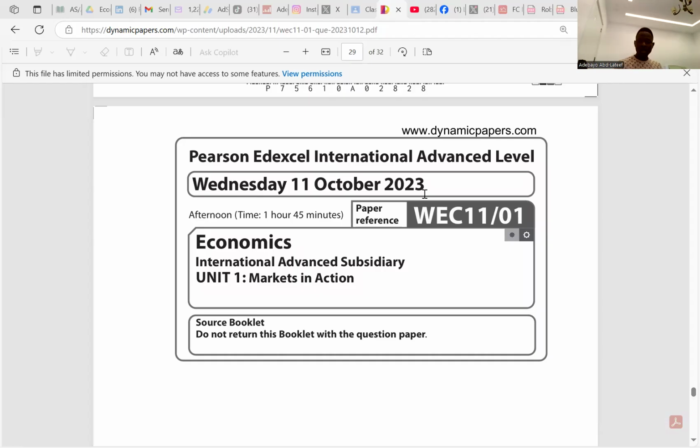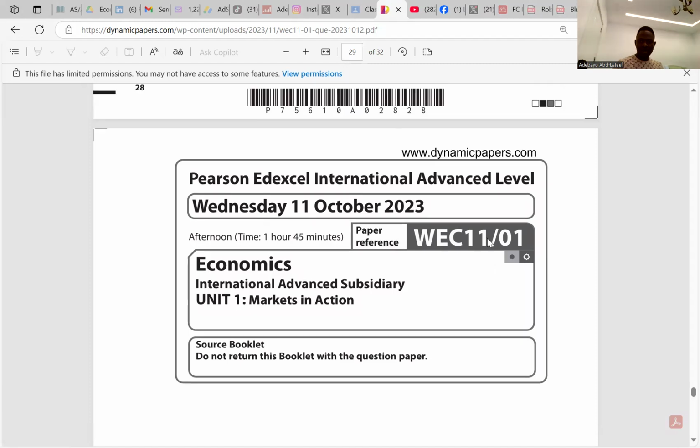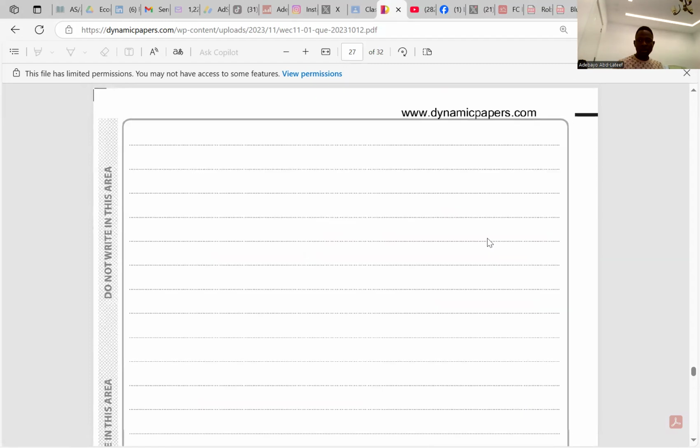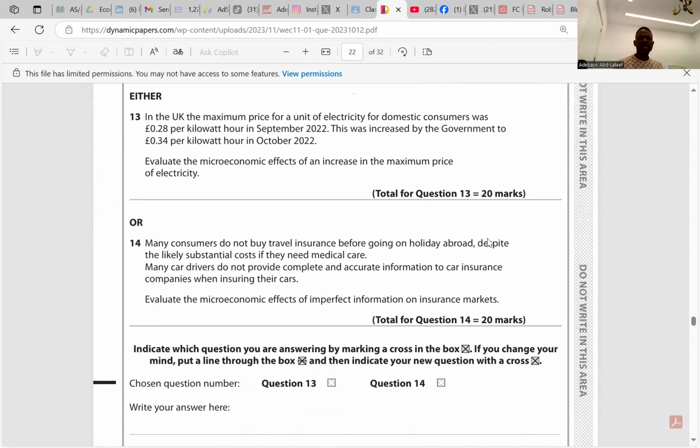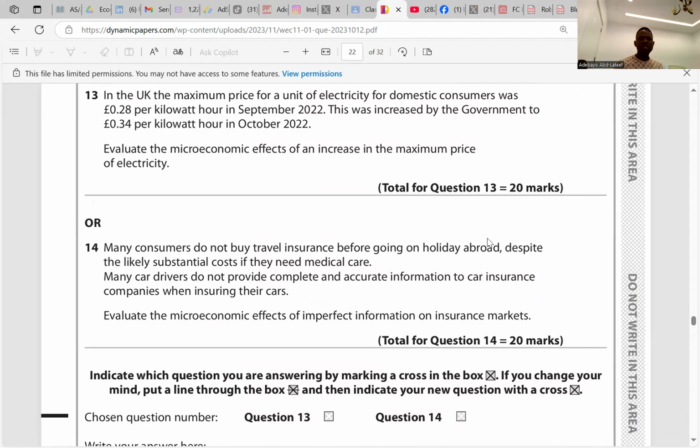So we have economics, October 2023, interactive section here too. Question 13, right? In the UK, the maximum price for a unit of electricity for domestic consumers was 0.28 pounds per kilowatt hour in September 2022. This was increased by the government to 0.34 pounds per kilowatt hour in October 2022. Evaluate the macroeconomic effect of an increase in the maximum price of electricity.